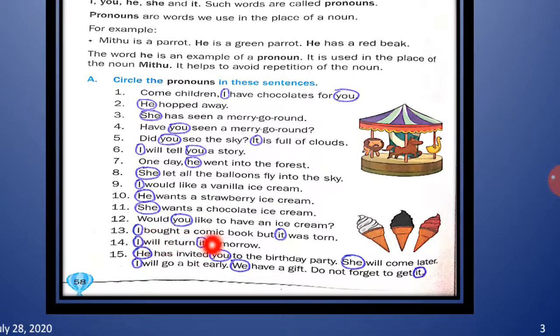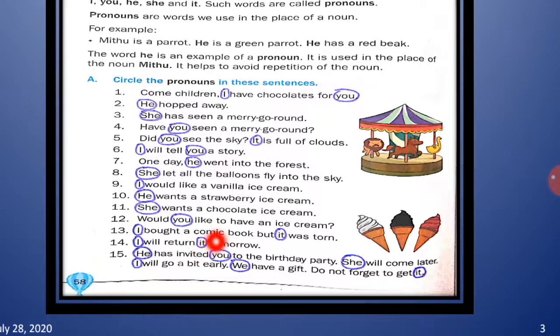Now, I bought a comic book, but it was torn. Here it is used for what? It is used for comic book. So there are two pronouns in this sentence, that is I and it. So you will circle them. Now, I will return it tomorrow. Now we are talking about this comic book only.